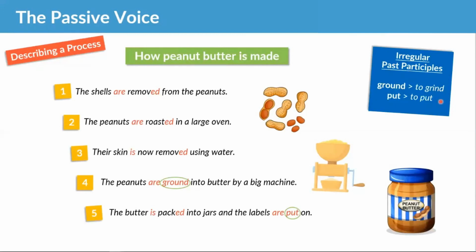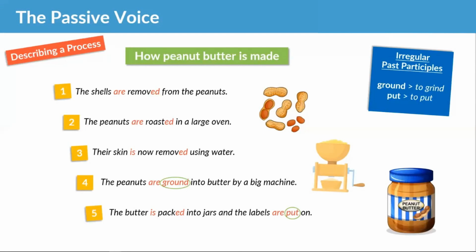And then put is the past participle of the verb to put. It is irregular because it stays the same. Put, put, okay? And it's the same with the verb cut. It stays the same, and that's what makes it irregular. So that is an example of the passive voice being used, guys, when we don't care about who is performing an action.